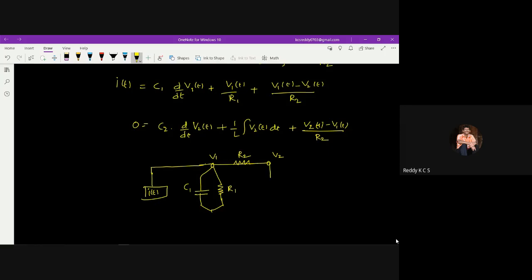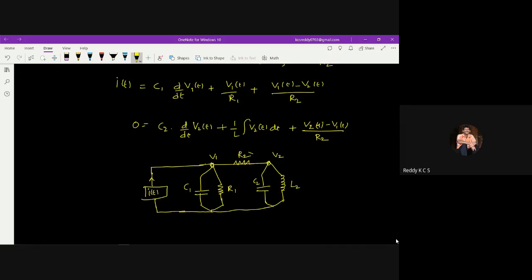So capacitor 2 is connected in parallel, and one inductor is also connected in parallel, and these two are connected like this. Then I can give the current I of t to this, and it flows through, with voltages V1 and V2.